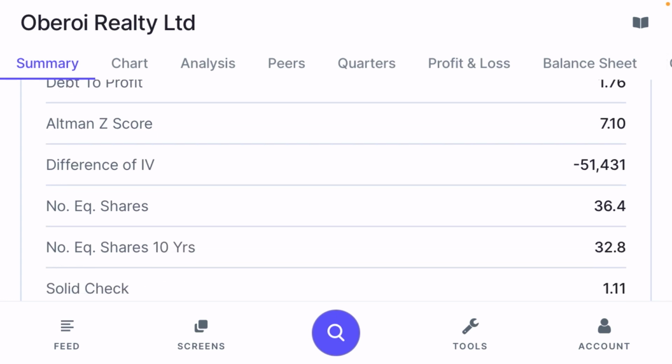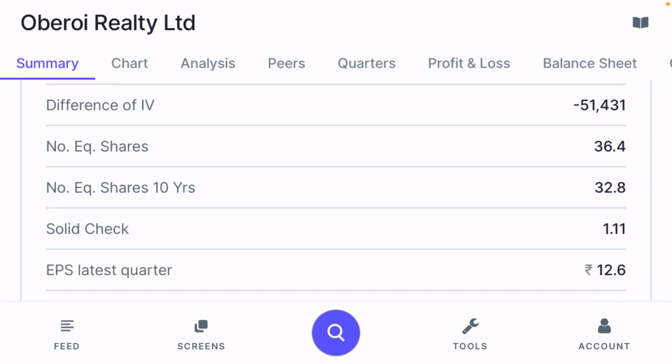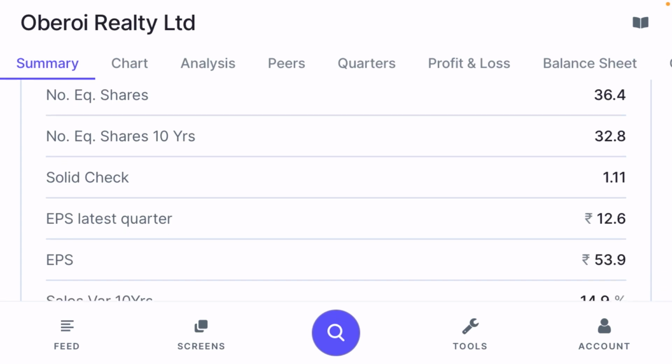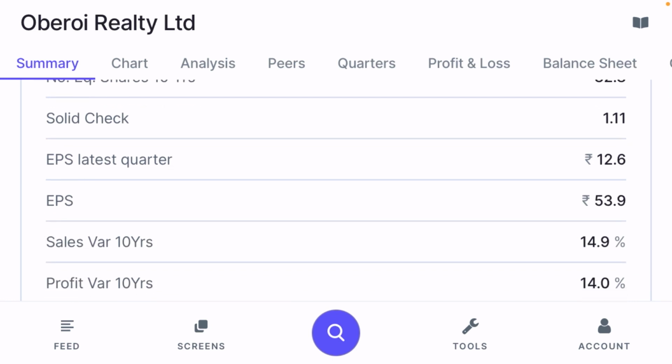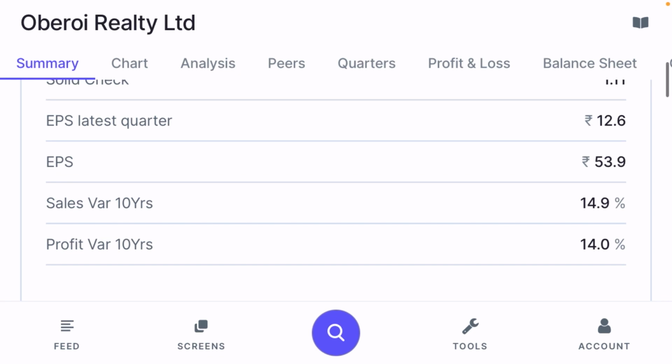Difference in intrinsic value is showing minus 51,000 crore. It means that the company falls under the large cap category, and also has very good growth prospects. Because of that, the company is still standing in the large cap scenario. That's why their intrinsic value is very low compared to their current price. Number of equity shares is 36.4, but 10 years ago it was 32.8. Because of that the solid check is 1.11, which is also not that bad. EPS for the latest quarter is 12.6, but EPS for the full year is 53.9.